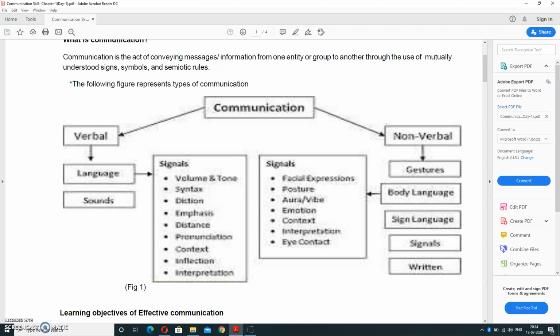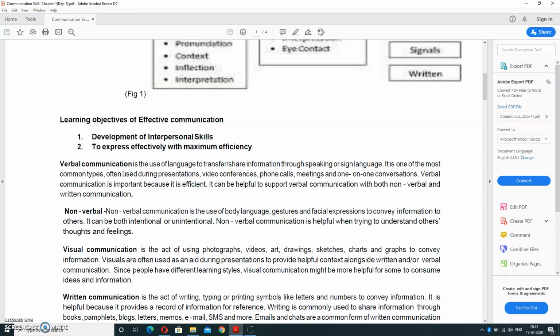What is your sign language? What signals are you using? How are you presenting yourself, like facial expression, posture, emotions, interpretation, eye contact? These are all part of your non-verbal language. Now, the learning objective of effective communication. Why do we need to learn effective communication? The first thing, the major thing, is development of interpersonal skills.